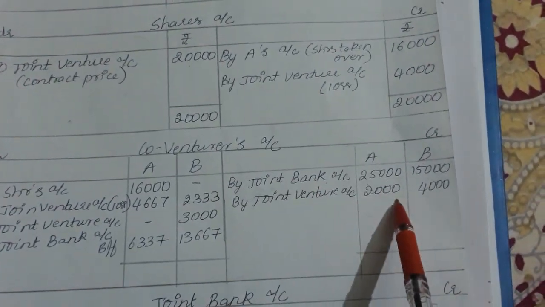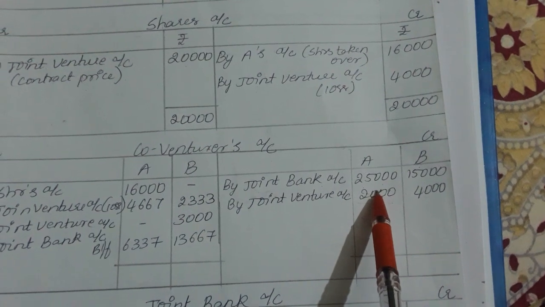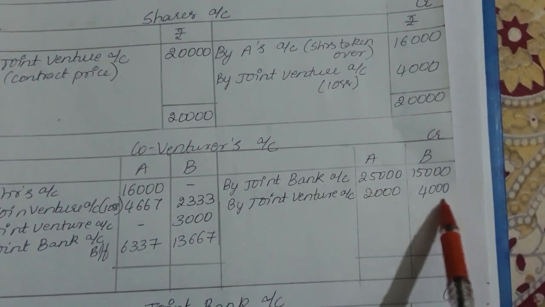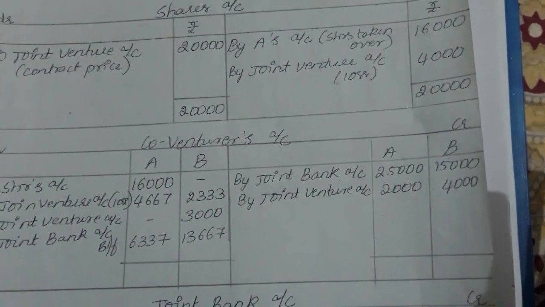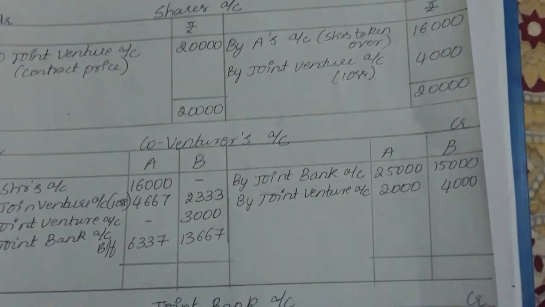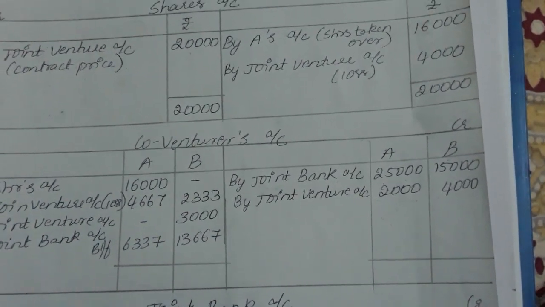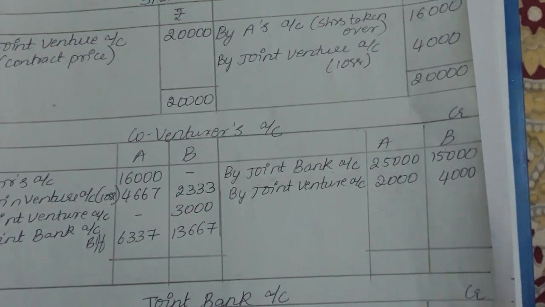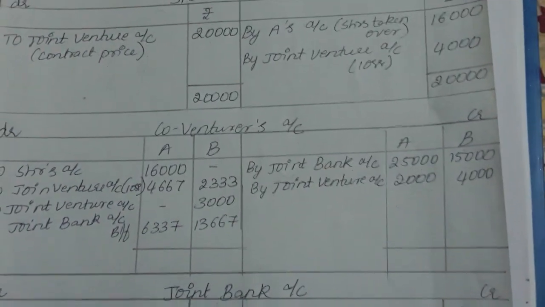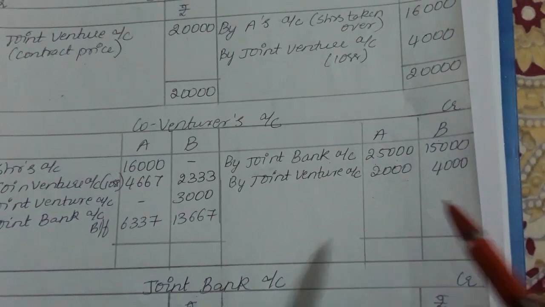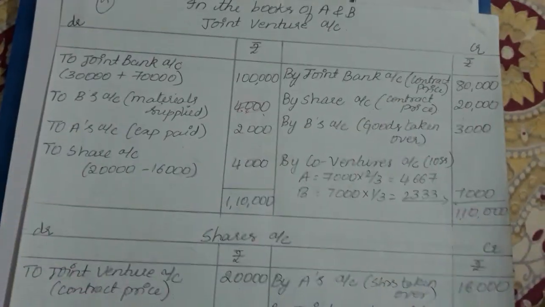What we debited, we will be crediting over here for 2,000. And B has supplied goods for the joint venture, that is nothing but purchases for the venture itself. In a joint venture, purchases are considered as expenses. So 4,000. Done, right?